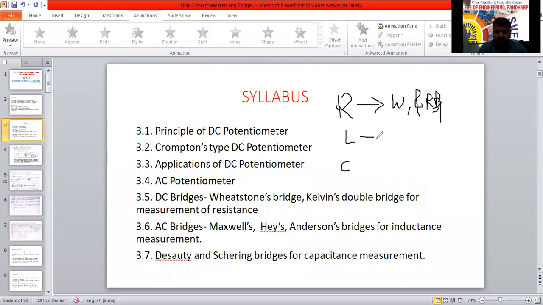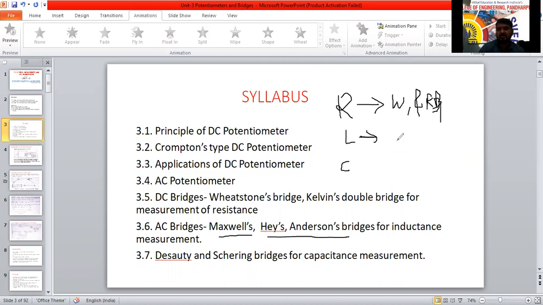Next, to measure the inductance, we will discuss two bridges: the Maxwell bridge and the Hay-Anderson bridge. For the measurement of what?